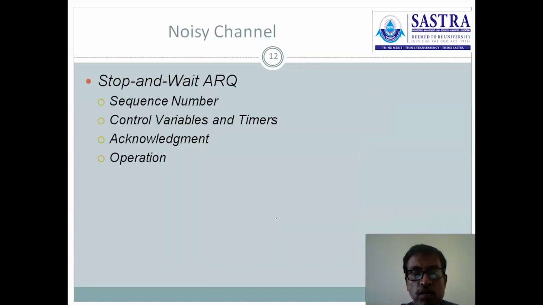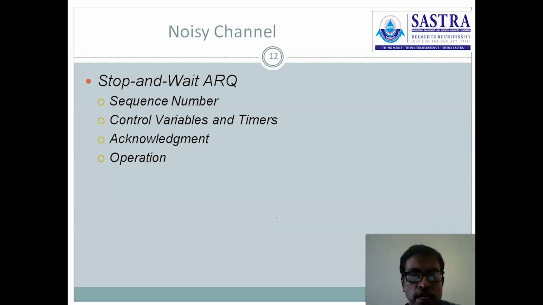Next, we are going to discuss the noisy channel protocols. In that, first we will discuss stop and wait ARQ. What is meant by ARQ? Automatic repeat request. This particular concept we have already discussed in flow control. Whenever the sender and receiver are not able to send or receive the data at the original speed, there will be a flow mismatch.